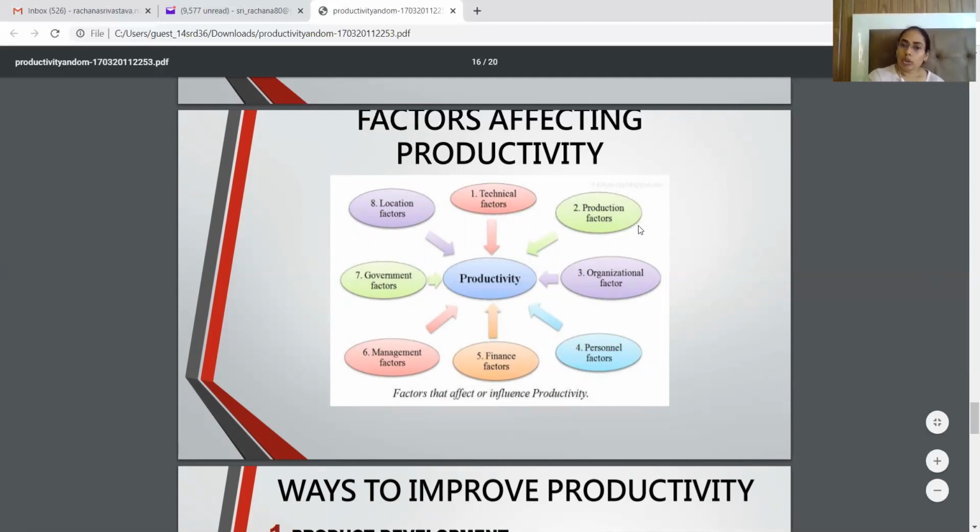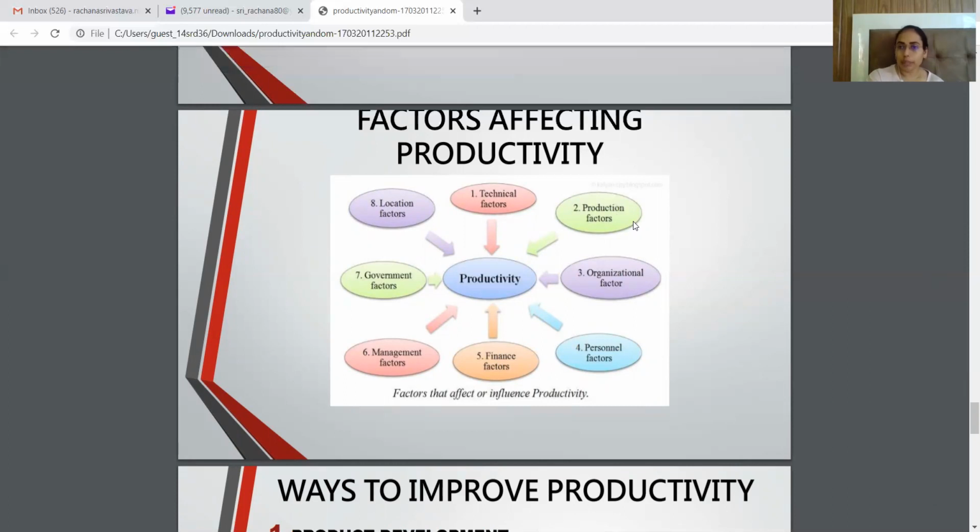Second is your production factor. The factors of production, that means the amount of labor, the amount of capital, or the kind of labor, also have an impact on productivity.